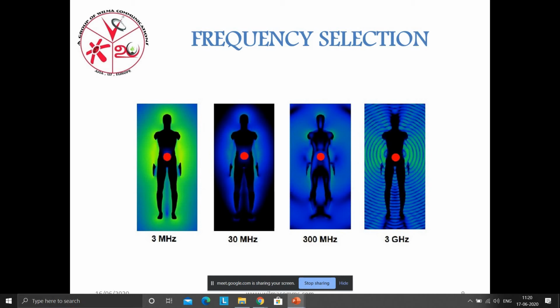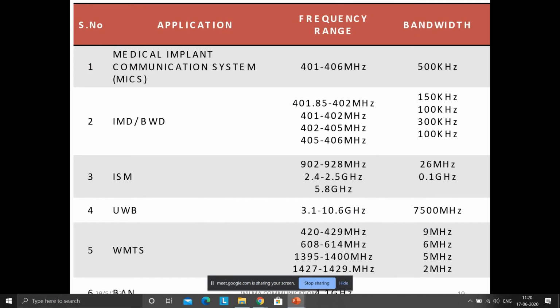And next is the table shown in the slide. The first three come under the narrow band.